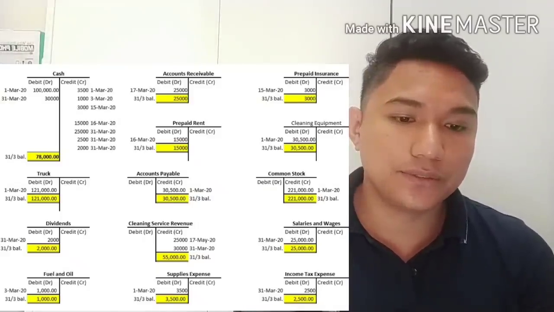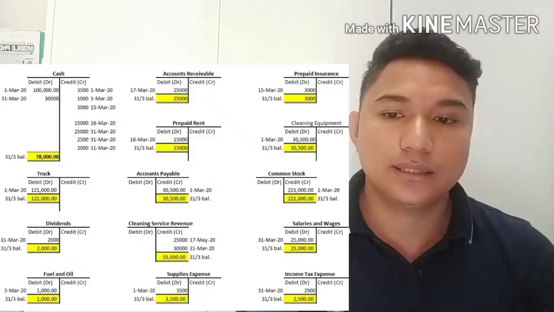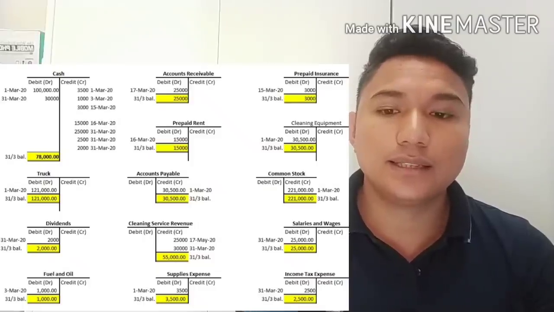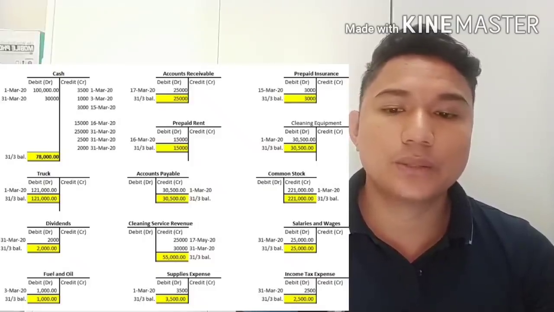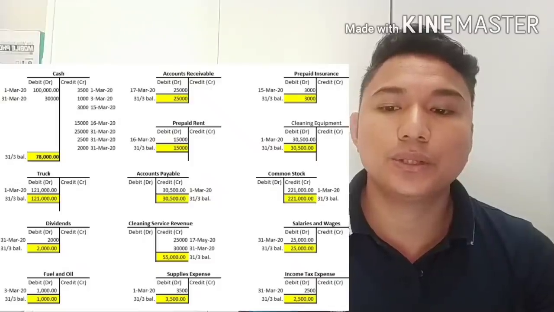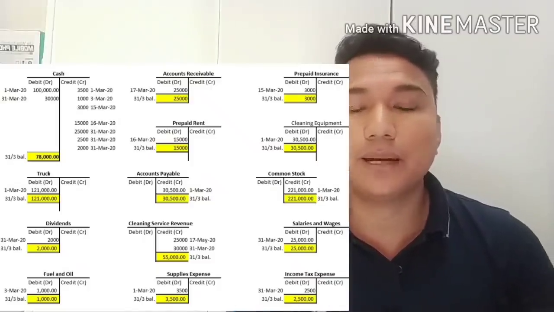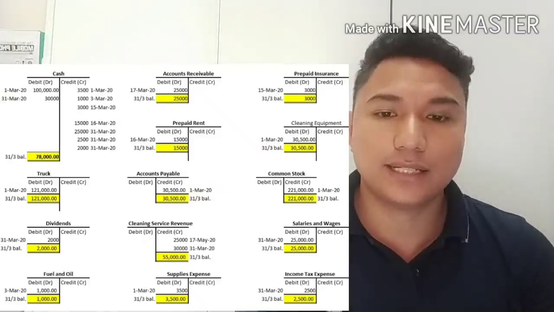So 130,000 less 52,000 is equal to a debit balance of 78,000 pesos.